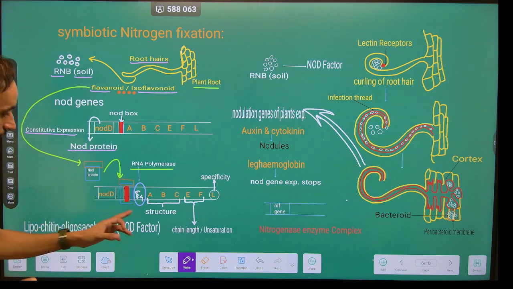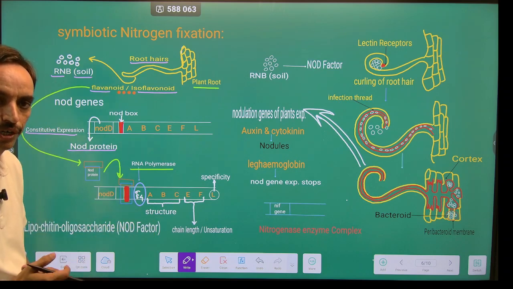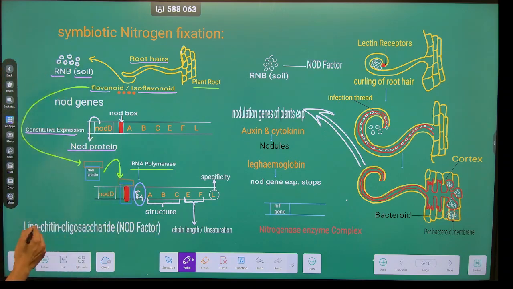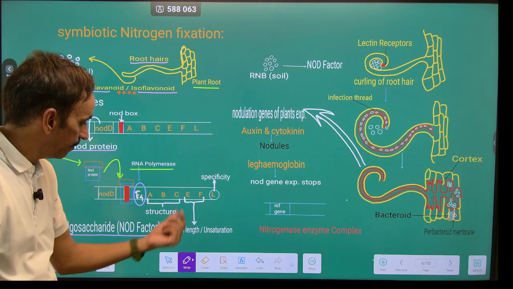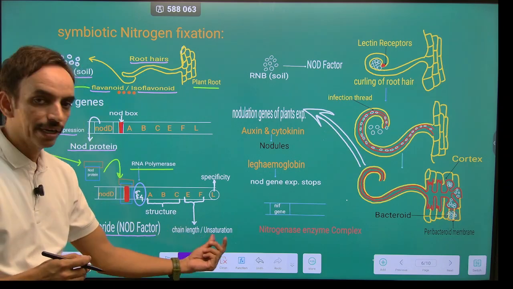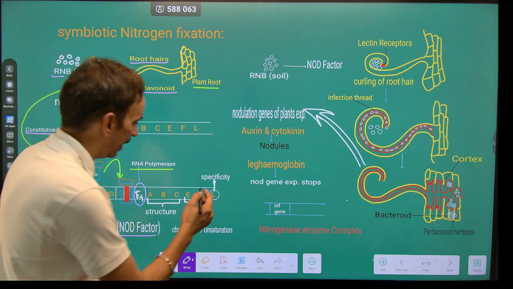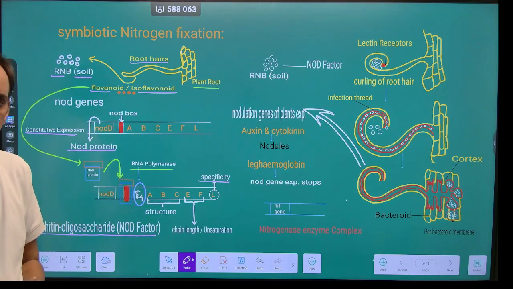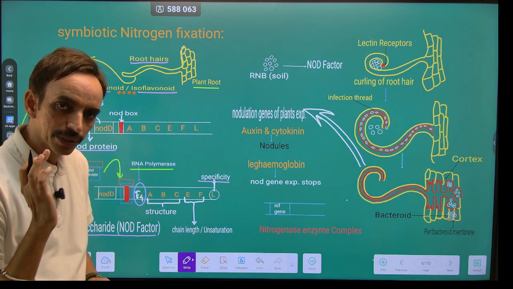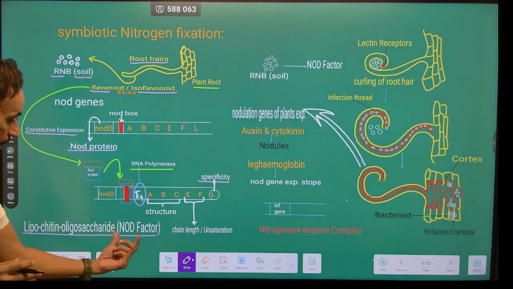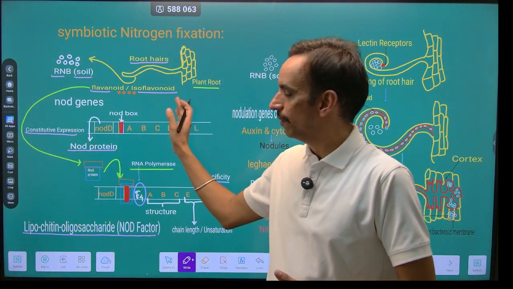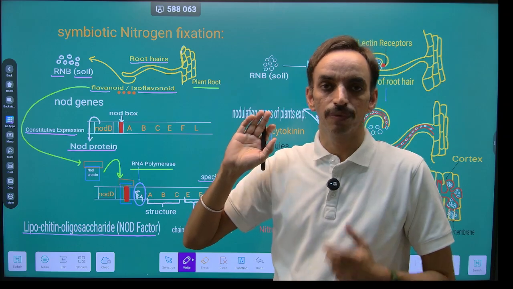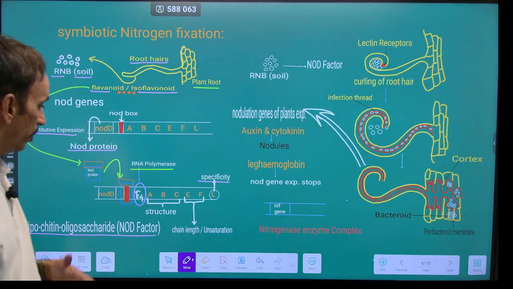Now these nodABC genes code for the structural component of Nod factor. The Nod factor is basically a lipochitin oligosaccharide. Now the structural component will be coded by the nodABC genes, while the E and F genes determine the chain length and the unsaturation in this Nod factor, while the L provides the specificity to the Nod factor, which is specific. Now, combinedly, the Nod factor is a lipochitin oligosaccharide which will be produced in response to the flavonoid and isoflavonoid which is released by the root hairs or roots.